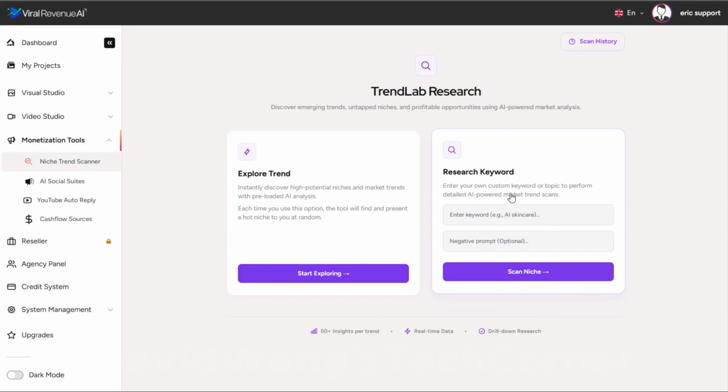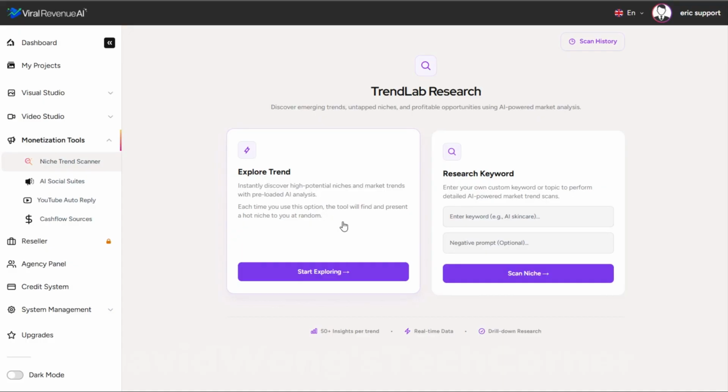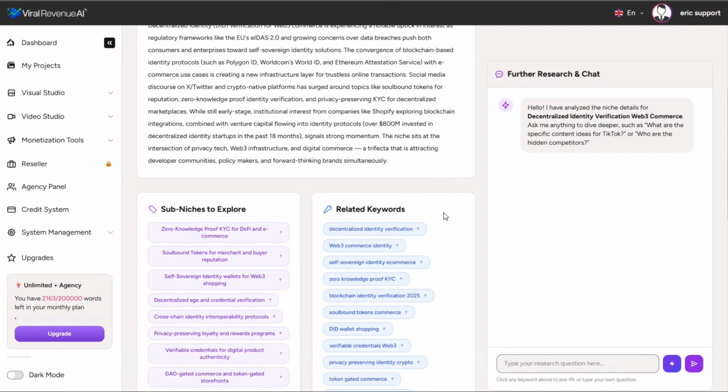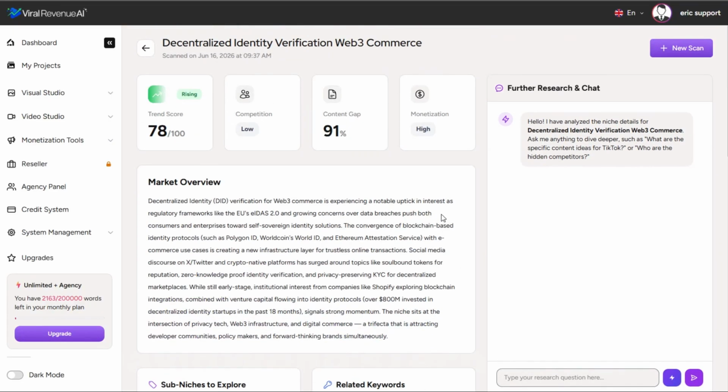For most of you, researching a keyword is probably going to be the valuable way to go. But if you're completely stuck and don't know where to start, then simply click Start Exploring, and it'll give you a niche. You can see here, I just ran it, and it gave me a niche that I really don't know anything about: decentralized identity verification Web3 commerce. Very specific. And within this niche, it shows you things like the trend score, the competition rate, the content gap, showing you whether this is a niche that will allow you to break in and create content for it very easily. What's the monetization level? Is this a high, medium, or low monetization niche?